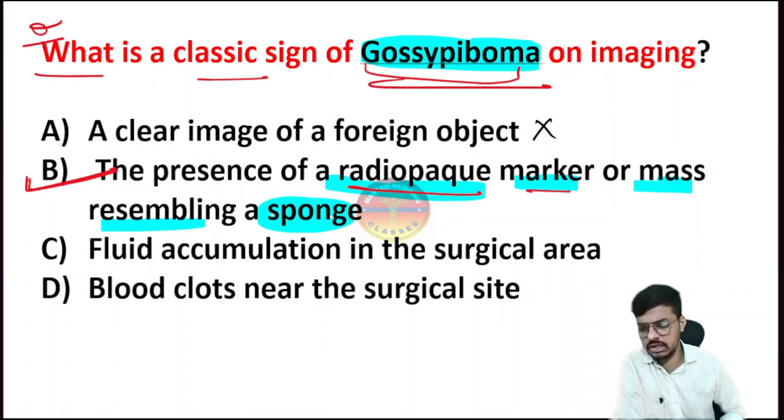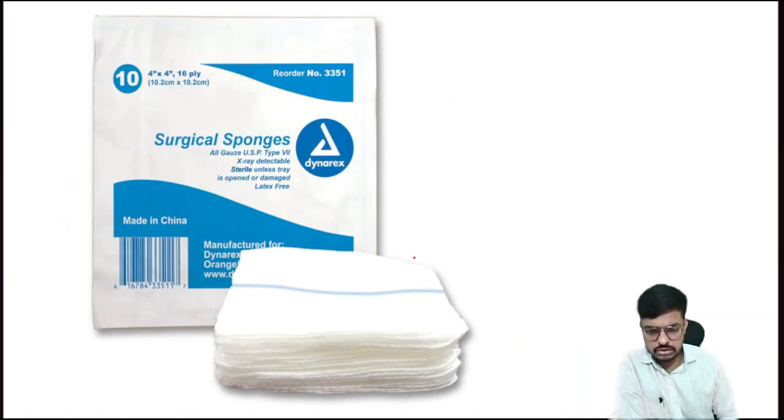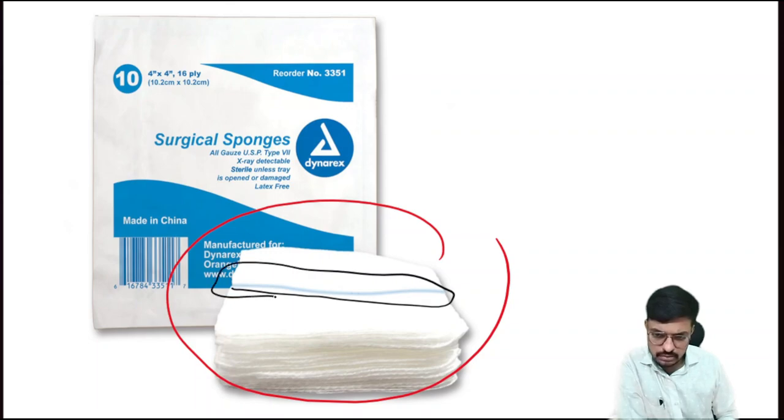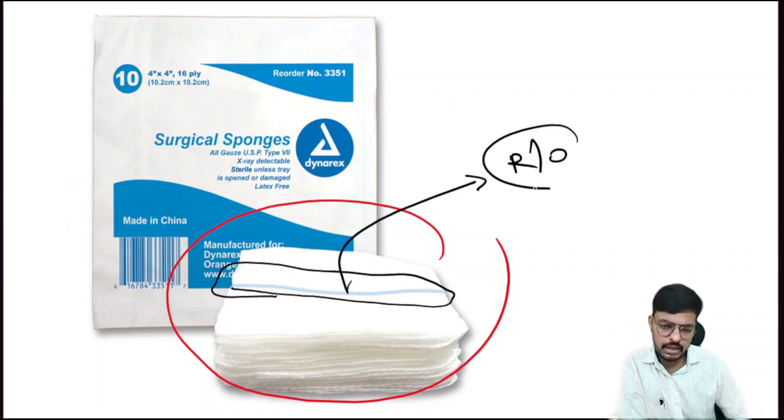Sir, how do we see the radio opaque marker? Look at this one. All of you have seen these gauze pieces in your hospital. Focus here. Here there is one blue color line. Are you able to see this blue color line? So this blue color line is a radio opaque line.